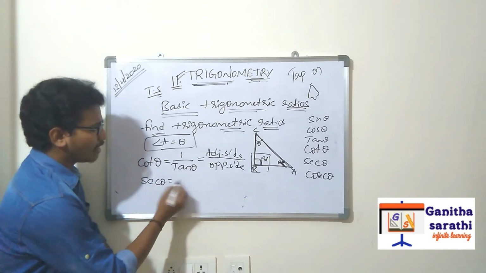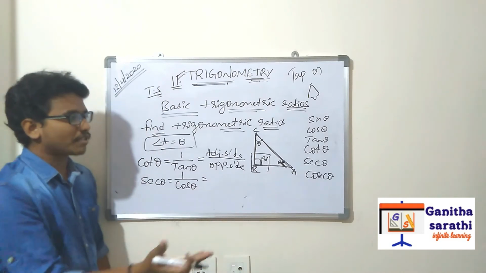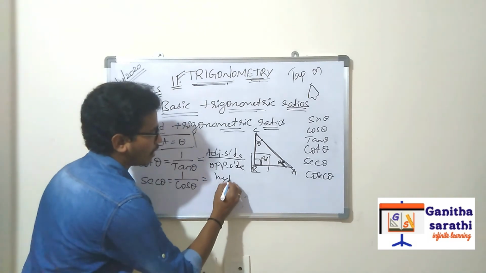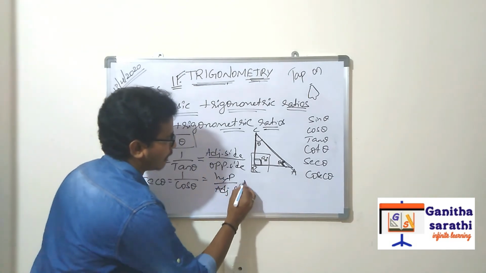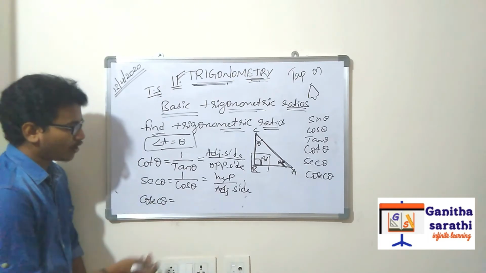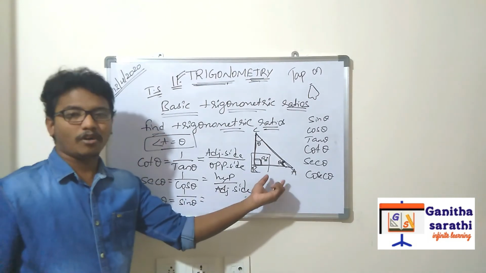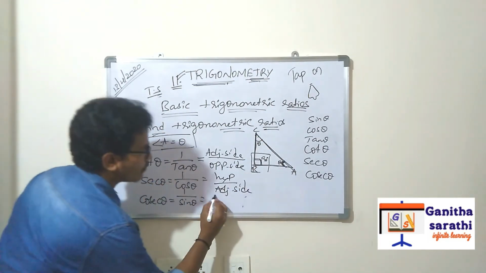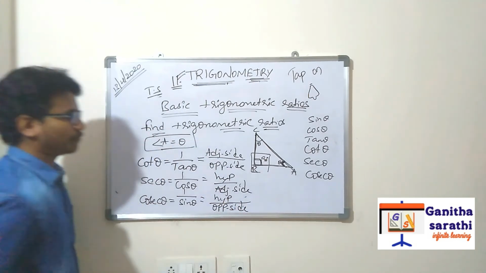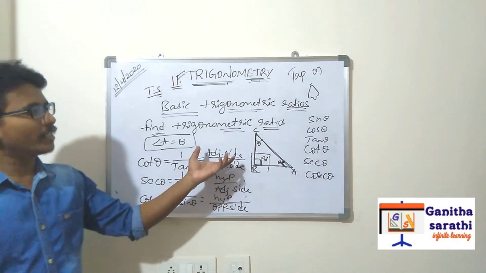In the same way, the same idea is repeated. Secant theta is the reciprocal of cos. 1 by cos: cos is adjacent side by hypotenuse, so reverse that. Hypotenuse by adjacent side. Then the last one is cosecant theta. It is the reciprocal of sin, 1 by sin. Sin is opposite side by hypotenuse, so this will be hypotenuse by opposite side. Likewise we will find the values of trigonometric ratios.